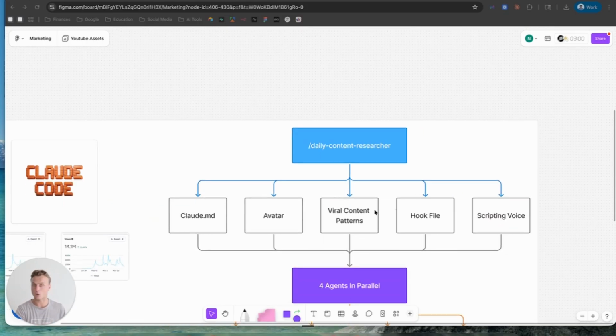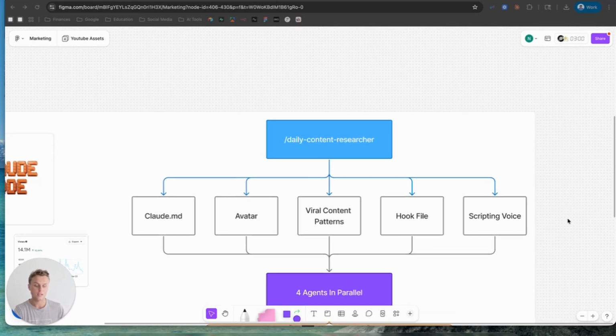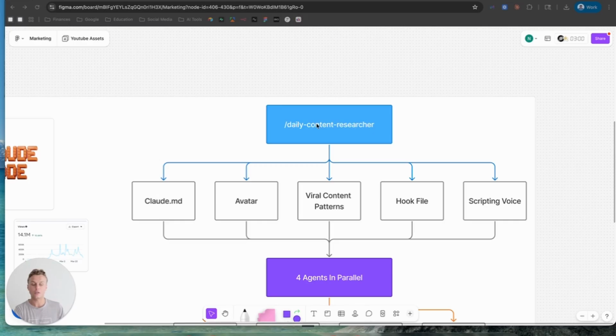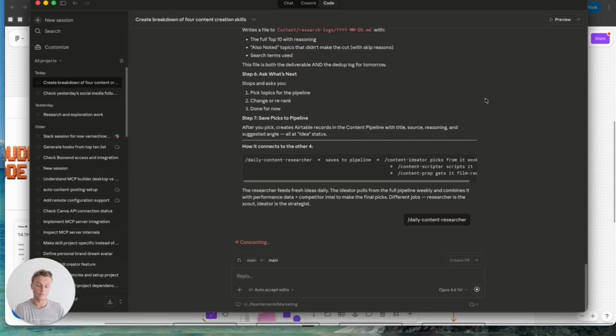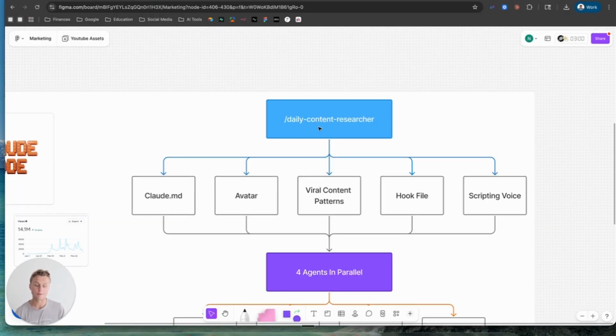But essentially, a quick overview of how this works before I actually run this and show you live is pretty simple. So basically, when we activate the daily content researcher, the only thing we need to do is quite literally come into Claude and type daily content researcher. That's all we have to do. And then I just hit enter, okay? And what I'm going to do, actually, I'll run this while we're working on this, okay?